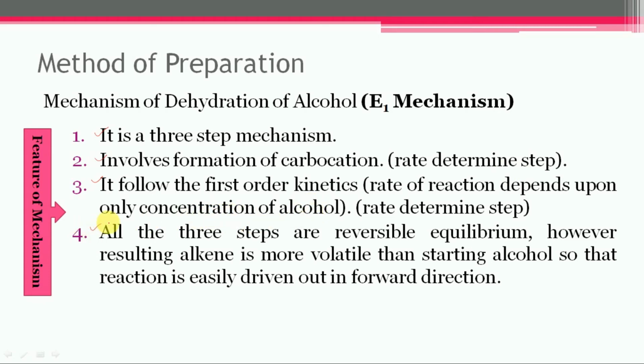And the last one, all 3 steps are reversible, in equilibrium. However, in this case the resulting alkene is more volatile in comparison to the starting alcohol, so the reaction is easily driven in the forward direction. So these are the features of the E1 mechanism.